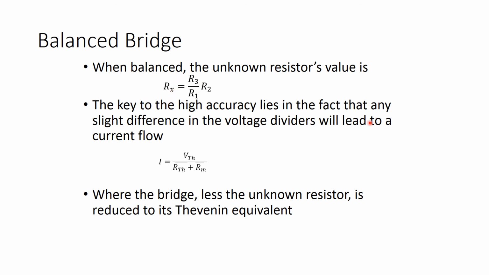The key to the high accuracy lies in the fact that any slight difference in voltage will lead to current flow. So if there's only a slight change in the voltage of one branch relative to the other branch, there will be current flow. Then you adjust the resistor until there's no difference between the two branches, and then you can use this equation to work it out. This just shows how current will flow if there's the slightest amount of difference. With a bridge, the unknown resistor is reduced to a Thevenin equivalent.